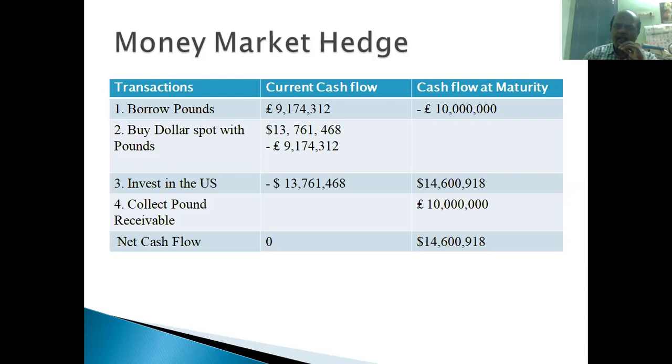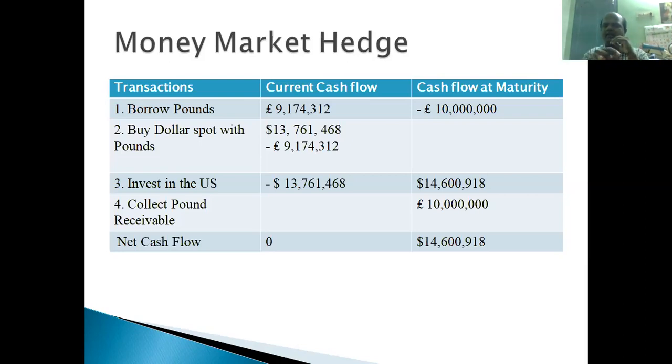The fourth one, you see that collect pound receivable, 10 million pounds. That 10 million pounds will be paid by British Airways to the Boeing Corporation. So Boeing Corporation will be receiving this amount. So it is written as a positive amount, right? This 10 million pounds, what will they do with this? They will repay the UK money market where they borrowed 9.1 million pounds, right? These 10 million pounds will be used for repaying the pound loan in the money market. That pound amount they will be repaying.